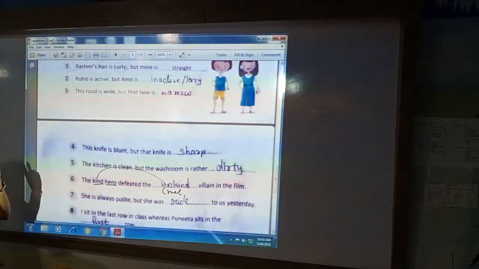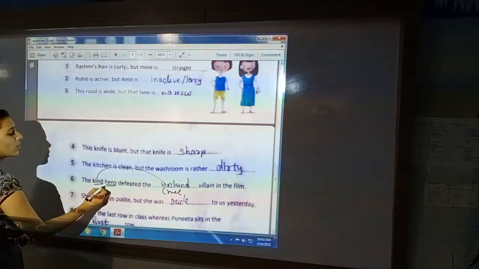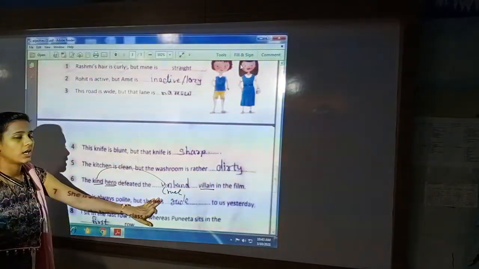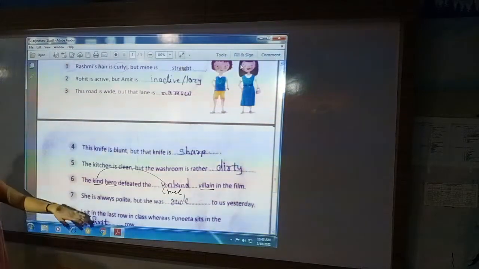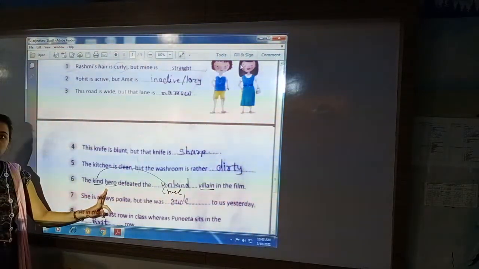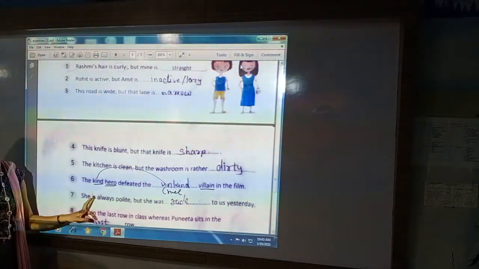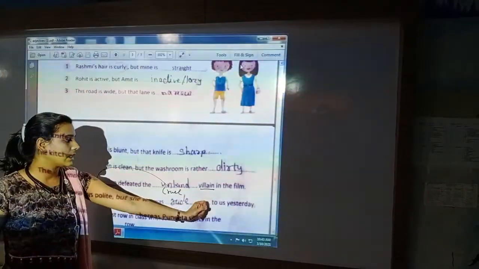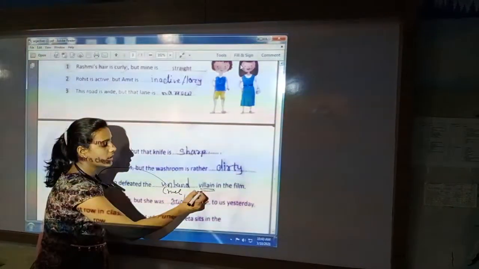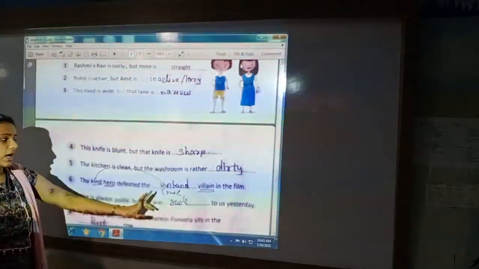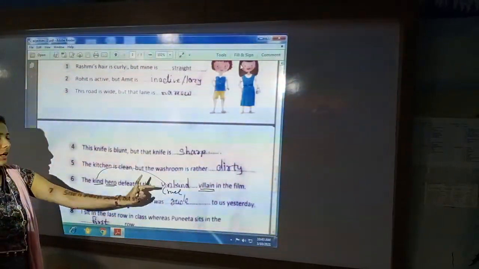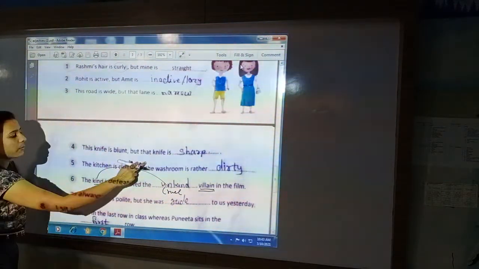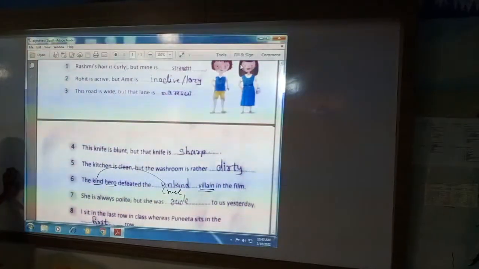So here two opposite words are there. Hero and villain, kind and unkind or cruel. Hero is noun and kind is the adjective or describing word of hero. Same way here in the next sentence, villain is the noun and unkind or cruel is the describing word of villain. So in this way you have to use opposite adjective.